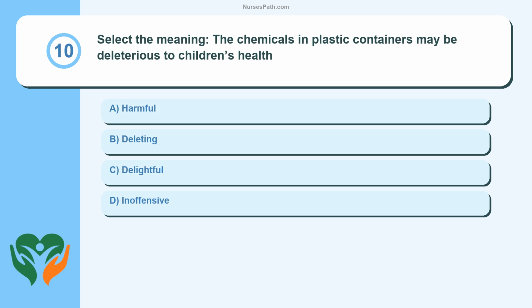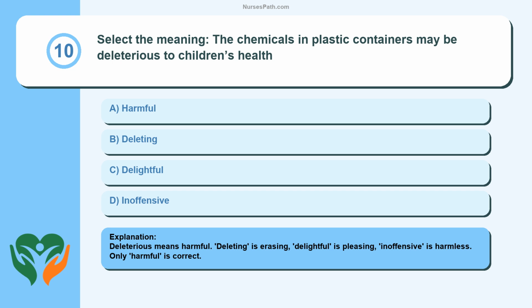Question 10. Select the meaning. The chemicals in plastic containers may be deleterious to children's health. Harmful. Deleting. Delightful. Inoffensive. Deleterious means harmful. Deleting is erasing, delightful is pleasing, inoffensive is harmless. Only harmful is correct.